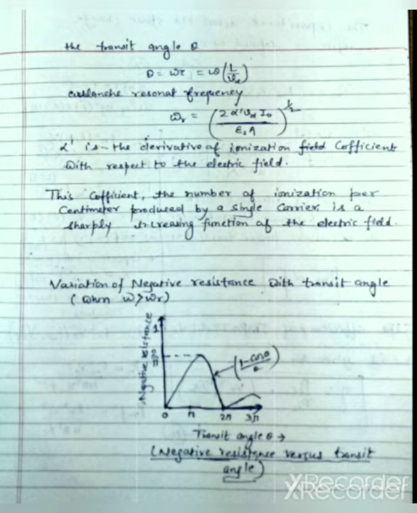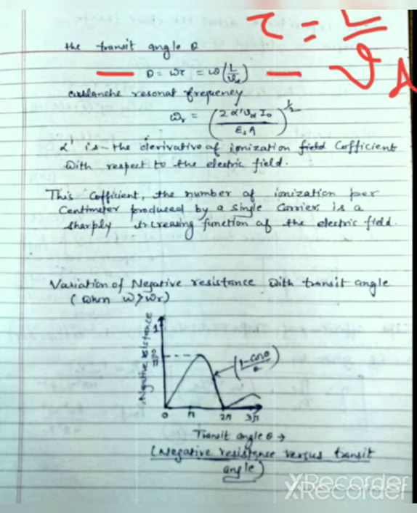The transit angle theta is given by this expression: if tau represents the transit time, then the transit angle theta equals omega tau, where omega is the frequency. Further, we put the value of tau, which equals L over V_d, and then we find the transit angle theta equals omega L over V_d.